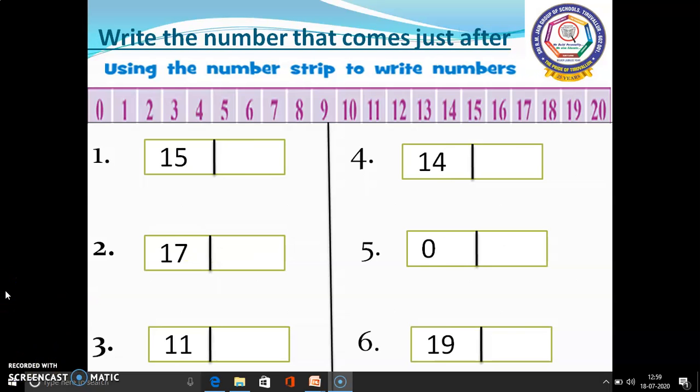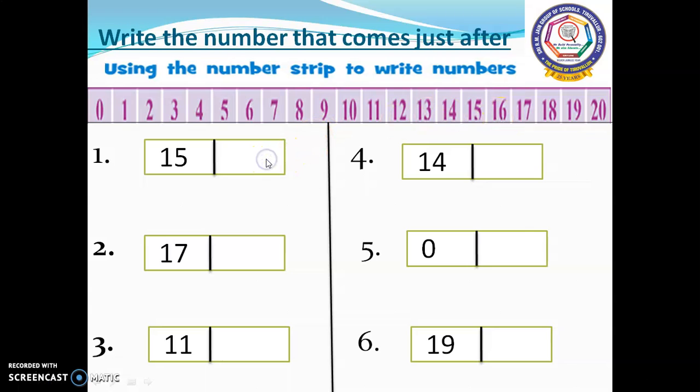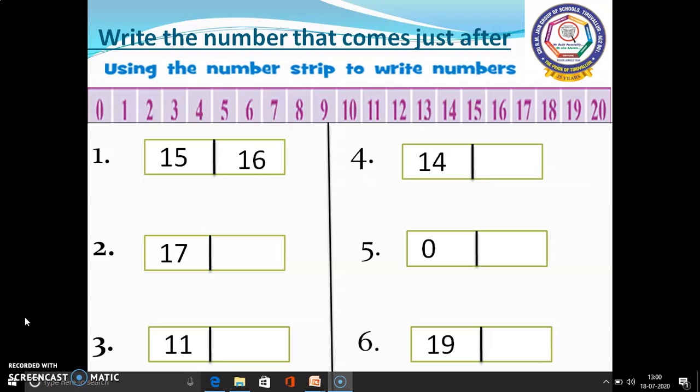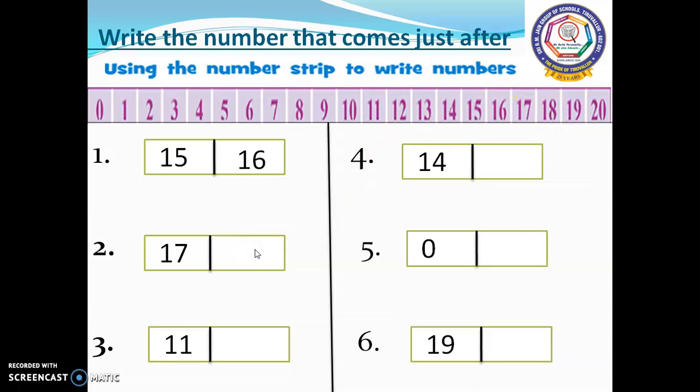In this page, we have to find out the after numbers by using the number strip. In this first sum, 15 is there. What number will come after 15? Yes, 16. So we have to write 16 in this box. So 16 is just after 15. In the second sum, 17 is there. What number will come after 17? 18. Okay, 18 we have to write in this box.